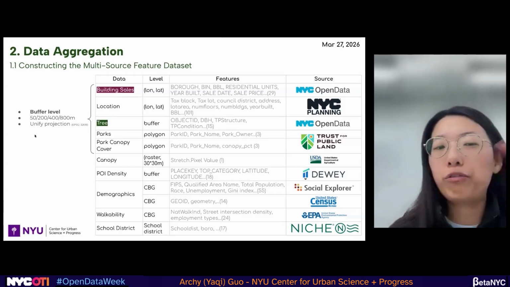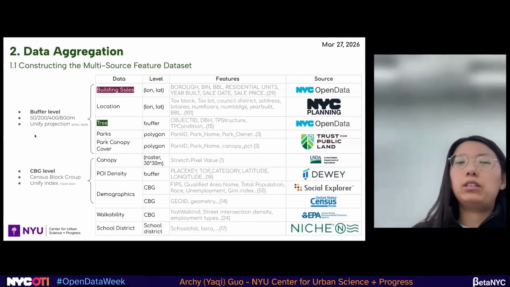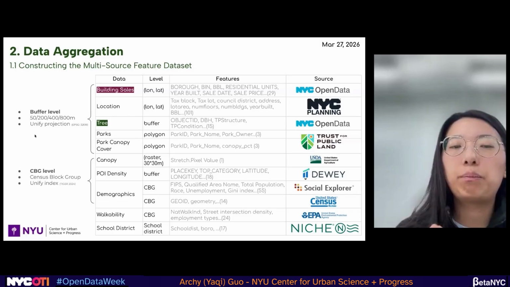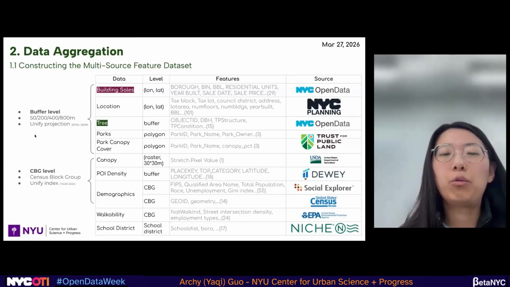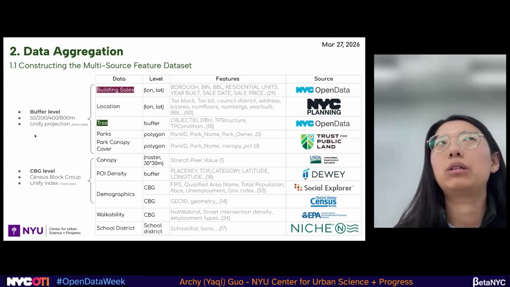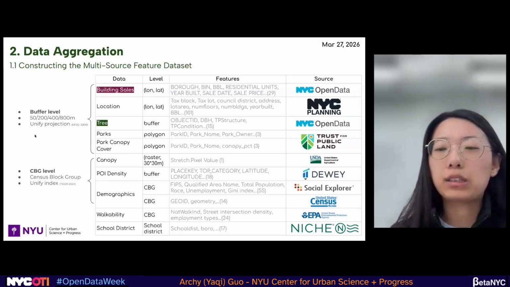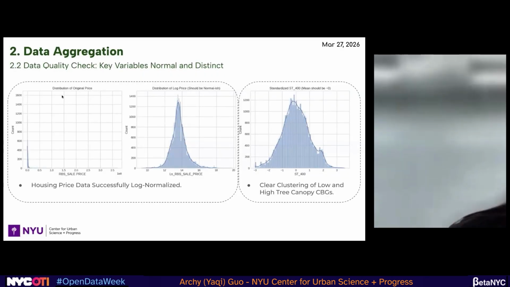And we unify the projections, of course. Next, we have the CBG level, the census block group level, and we unify them with the index. So far, New York City has about 5,000 census block groups. So here we are, we got all the data we want.